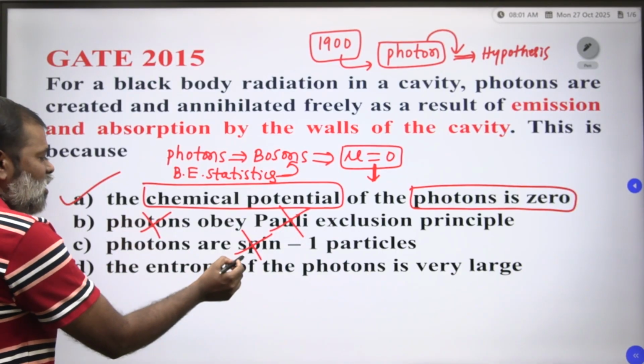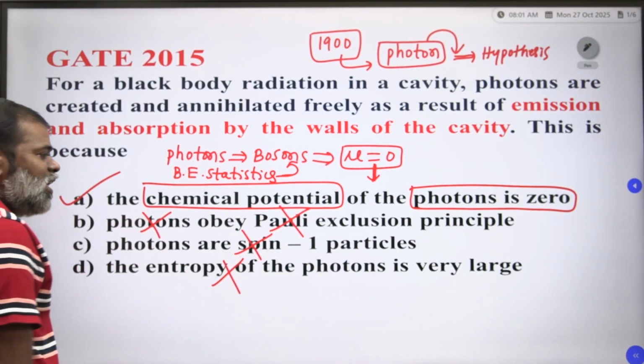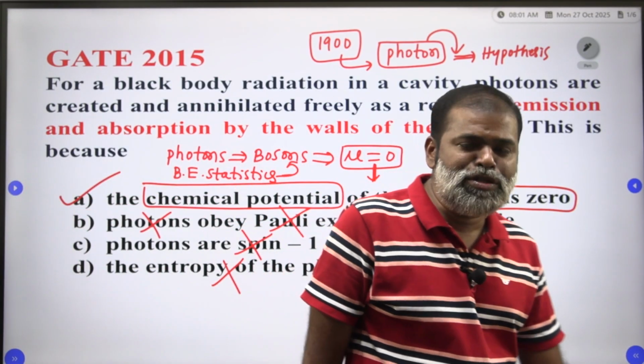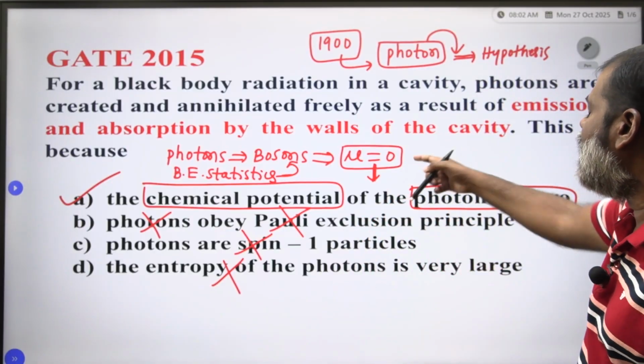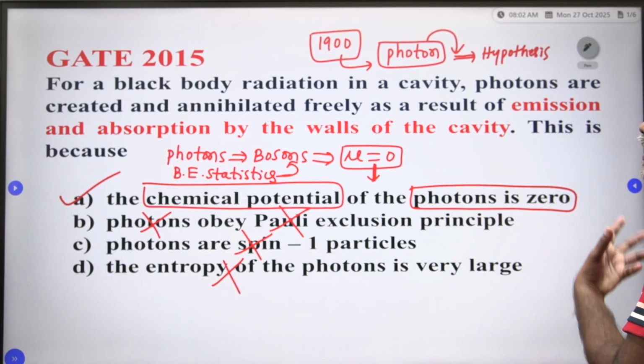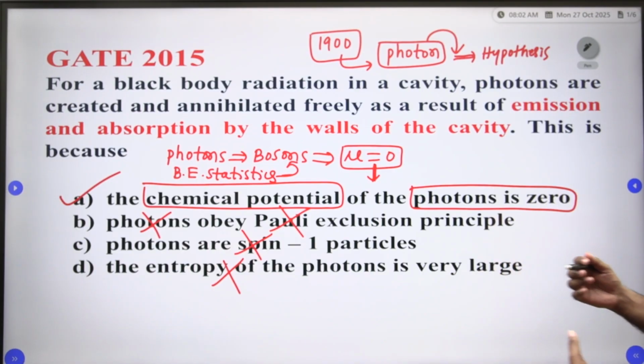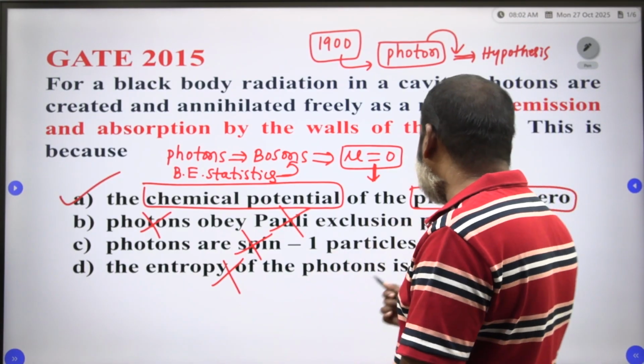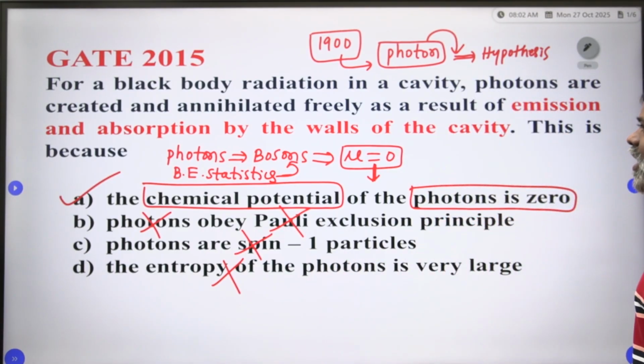The entropy of the photon is very large, is not correct. The entropy of the photon is very small because the chemical potential is 0, so they are freely created and annihilated. There is no disordered state. So that's why the statement that the entropy of the photon is very large is not correct.